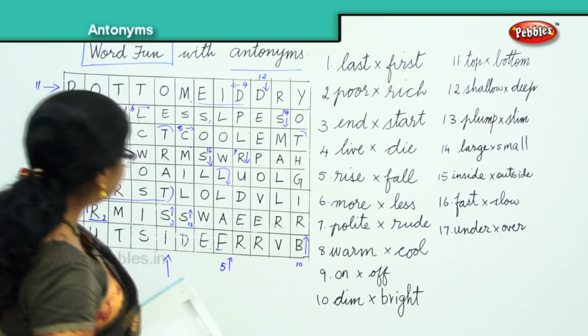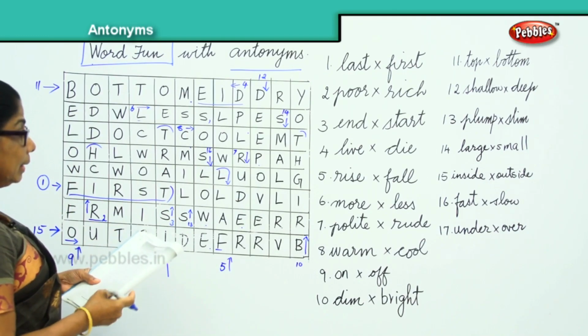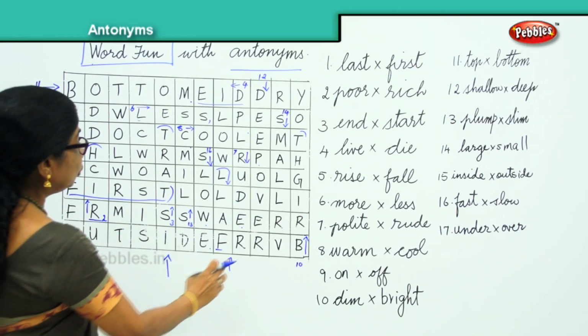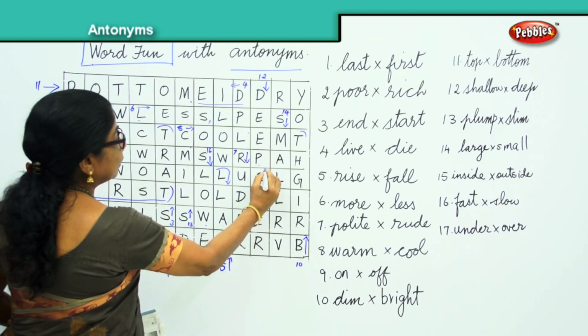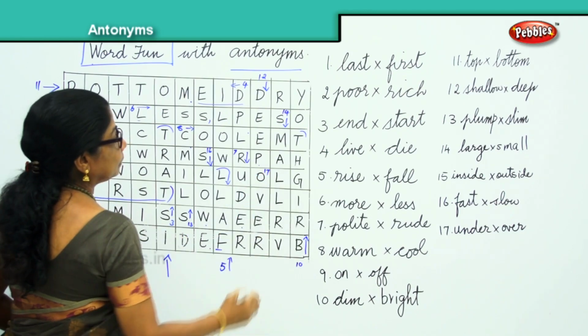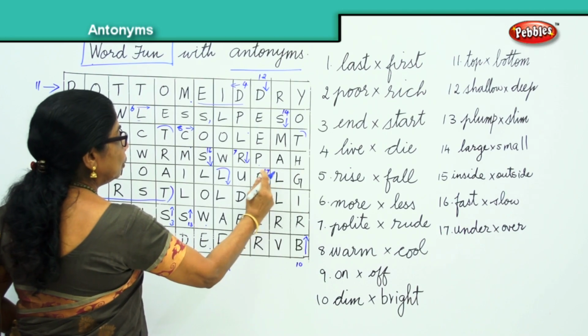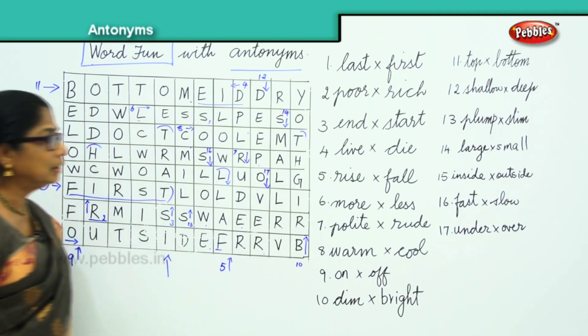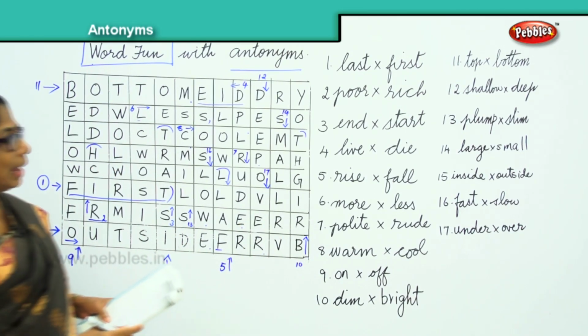Where is over? That is 17th word. You have it here, and it goes down like this. O-V-E-R, over. So 17th word we found.